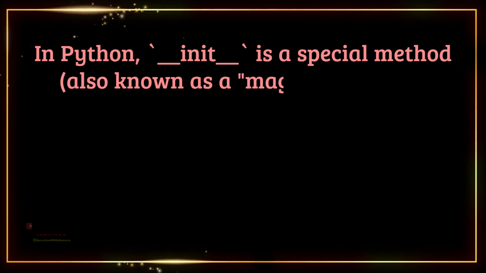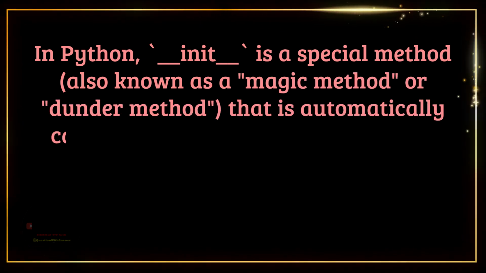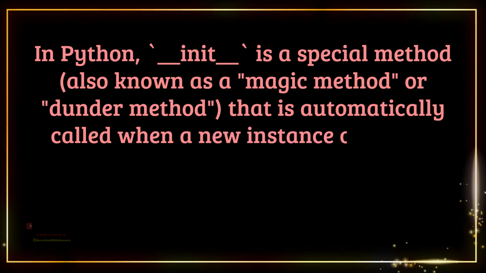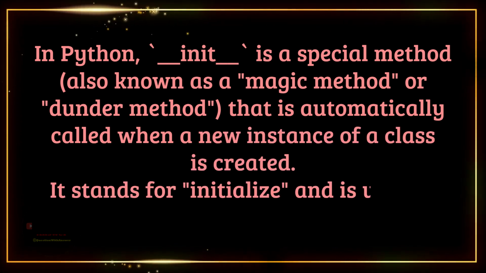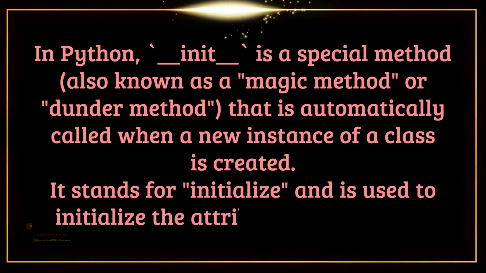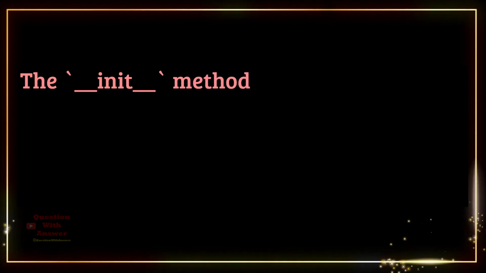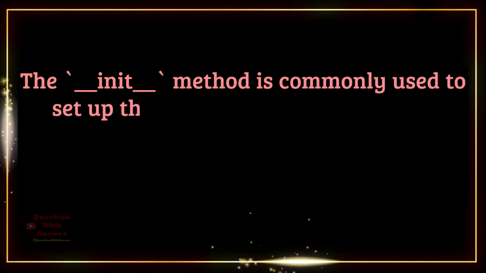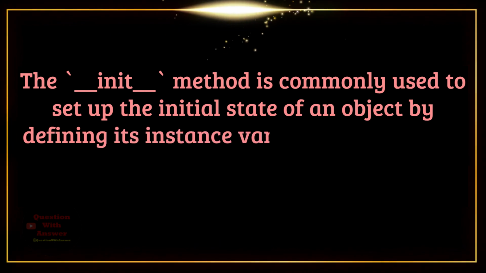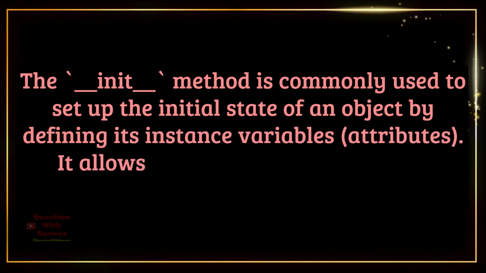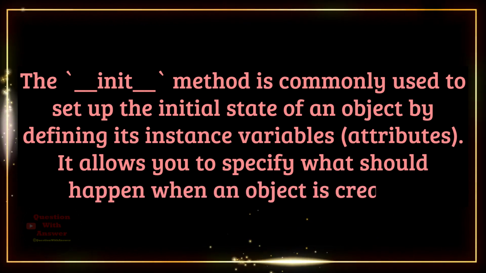__init__ is a special method, also known as a magic method or dunder method, that is automatically called when a new instance of a class is created. It stands for initialize and is used to initialize the attributes of the object. The __init__ method is commonly used to set up the initial state of an object by defining its instance variables, attributes. It allows you to specify what should happen when an object is created.